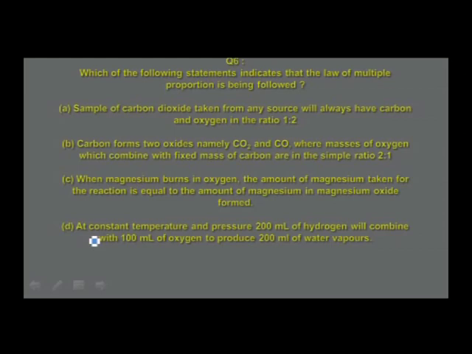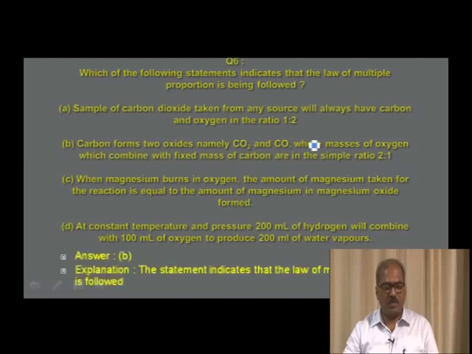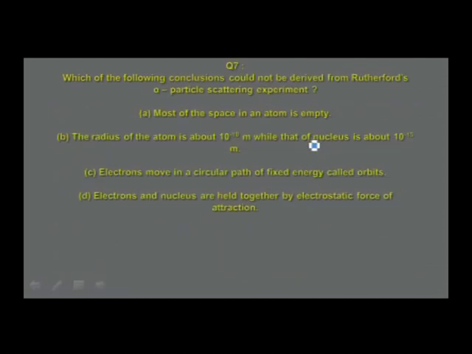Here the mass of one element, namely carbon, is fixed, whereas the mass of oxygen in carbon dioxide and carbon monoxide is in the ratio 32:16 or 2:1. So, you understand this is the required answer for the given question. Option C is about the law of conservation of mass, whereas option D is about the law of definite proportions or Gay-Lussac's law. So I have already given the answer: the statement in option B indicates that the law of multiple proportions is followed. Go to the next one.